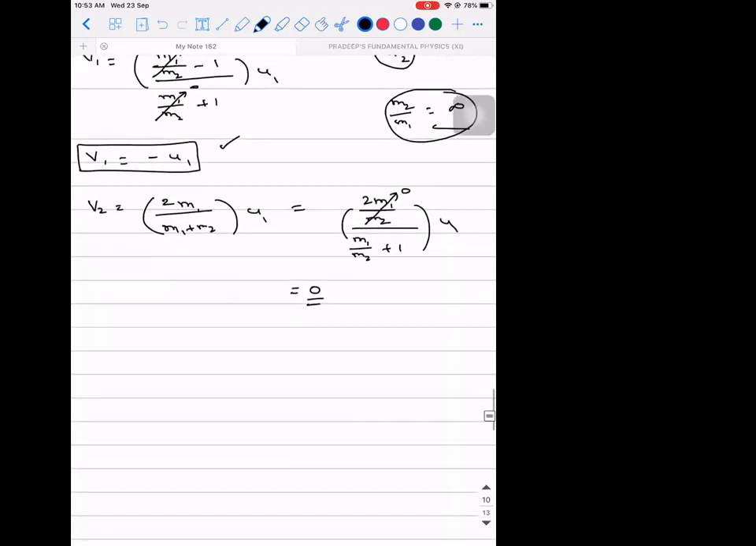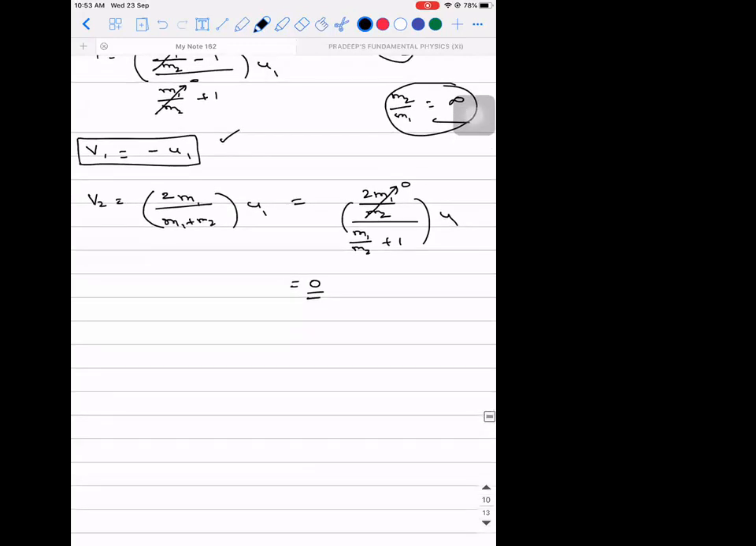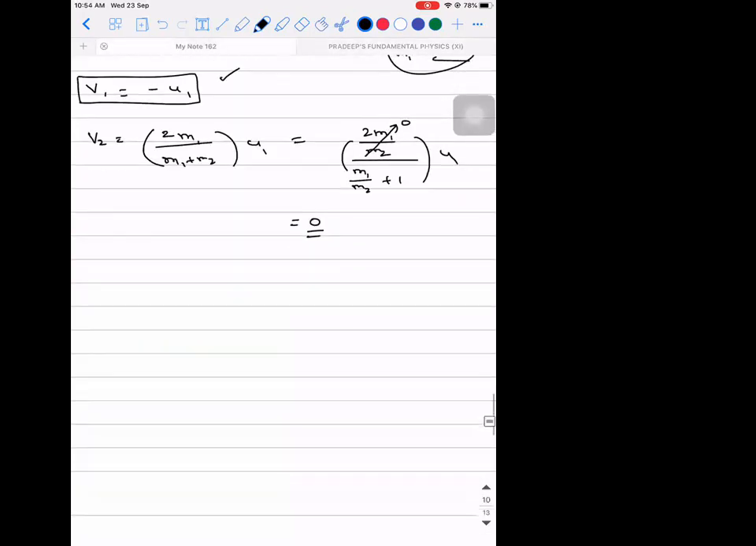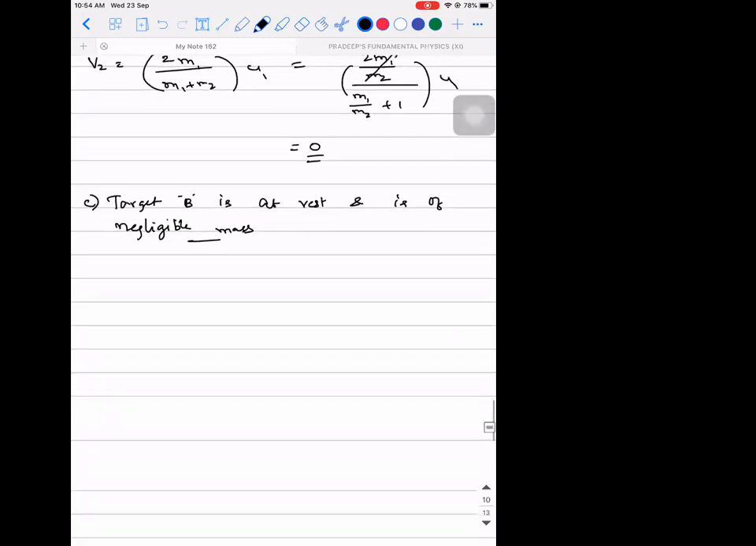Right? So what is the third scenario? Let's see. Wait, let's see the next scenario. What is the next scenario? When the target is at rest and is of negligible mass. What do you mean by negligible mass? Its mass is very small compared to the other. So a target B is at rest and is of negligible mass.